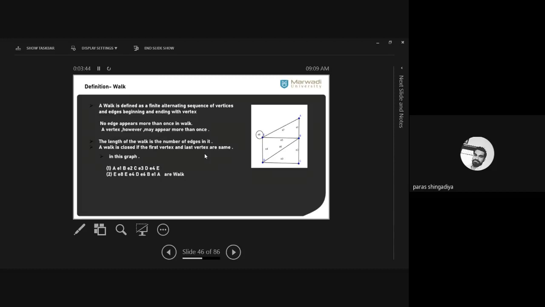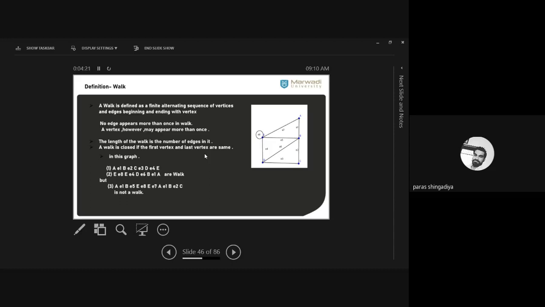Then after that we discussed some examples related to this. For this graph, one of the walks is a e1 b e2 c e3 d e4 e. Clear? So we started at a and ended at e, and in between a to e no edge is repeated, so that is called a walk. In the second example, the route is e8 e, e4 d, then e6 d, e1 a, where e is repeated. We just move on this loop and again reach the place e, and then follow the direction. So e is repeated but no edge is repeated here, so it is also an example of a walk. Clear?